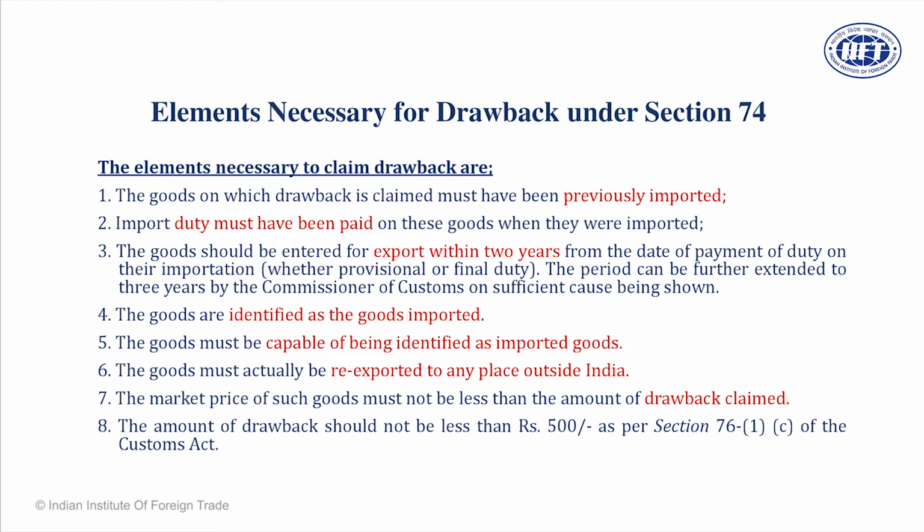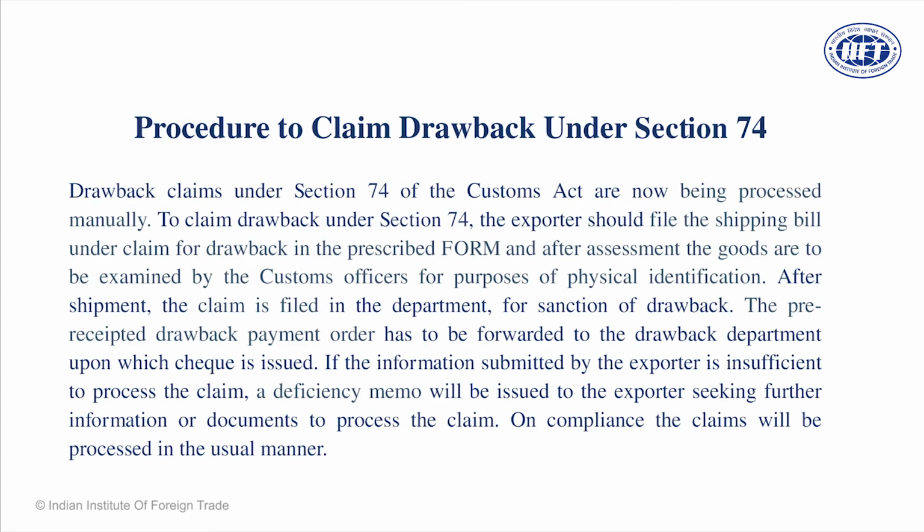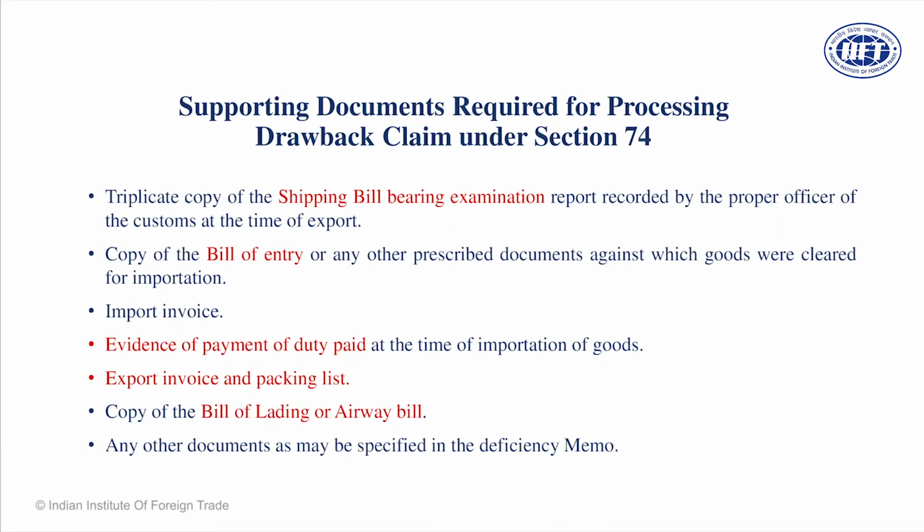If it is below 36 lakh market price, selling below 36 lakh, the drawback you will get is 36 lakh. If the export price is less, you will not get a drawback. Drawbacks below 500 are not processed, and you must file the shipping bill manually to claim a drawback under what we call Section 74. These are some of the proofs we have already discussed: packing list, bill of lading, shipping bill,